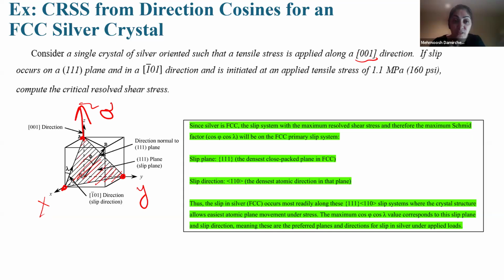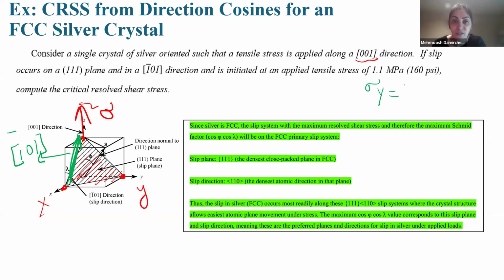And in a [-1 0 1] direction. I want to show that direction in a different color, for example in green. -1 means x minus 1. It should be that direction. So it is the direction of [-1 0 1]. Yeah. And it is initiated at an applied tensile stress of 11 megapascal.